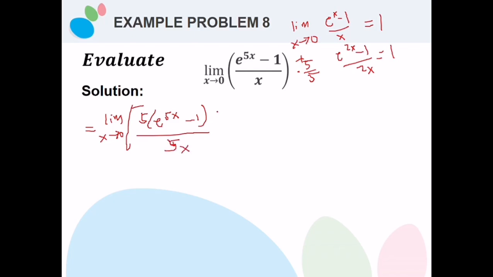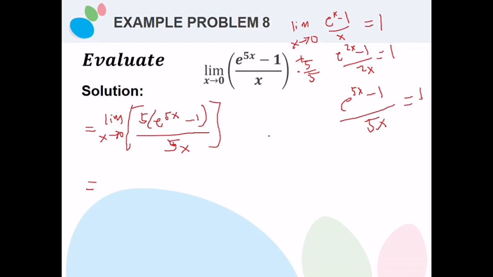So there is already a distinct e raised to 5x minus 1 divided by 5x, which is already equal to 1, wherein x approaches 0.